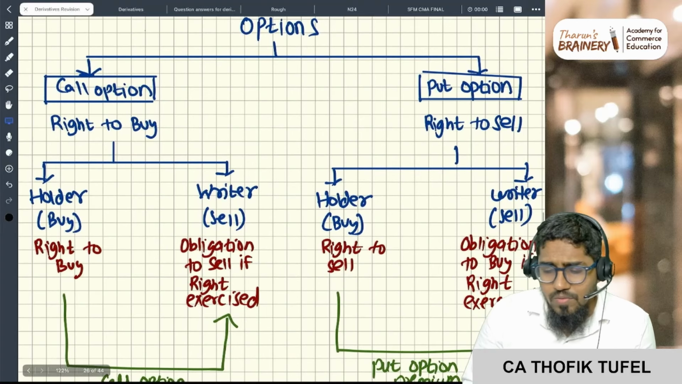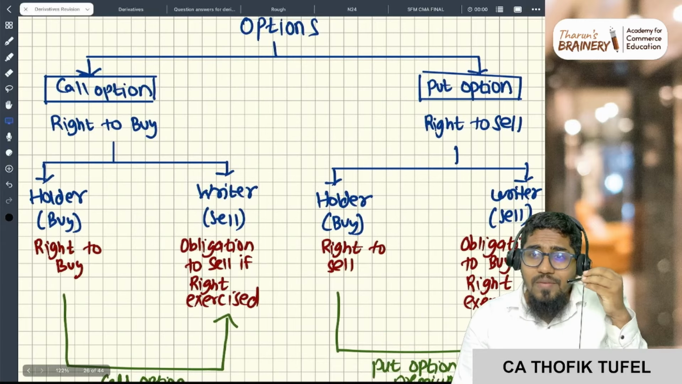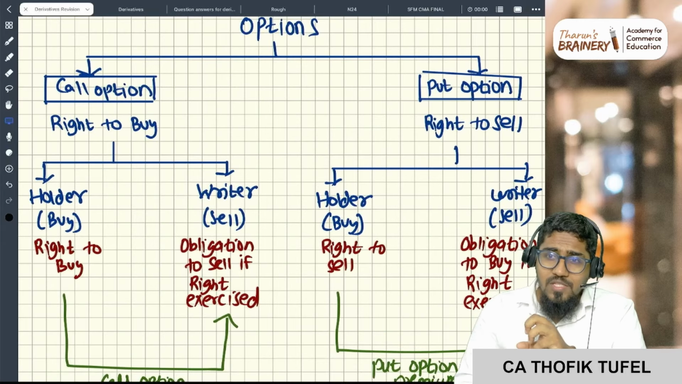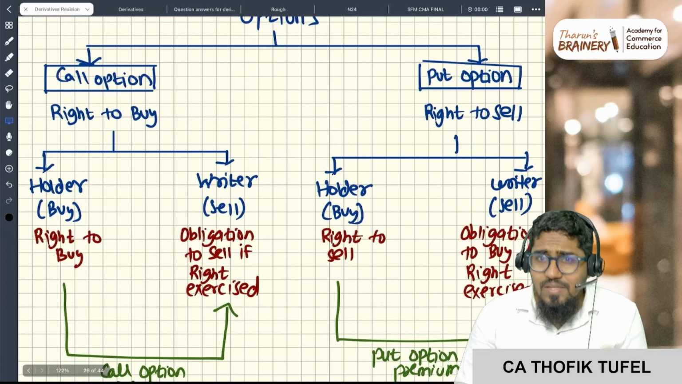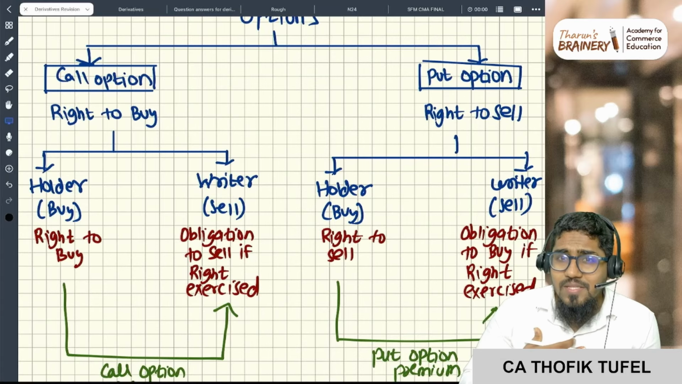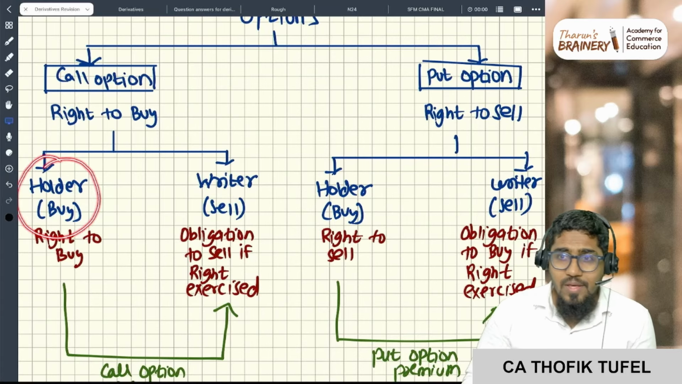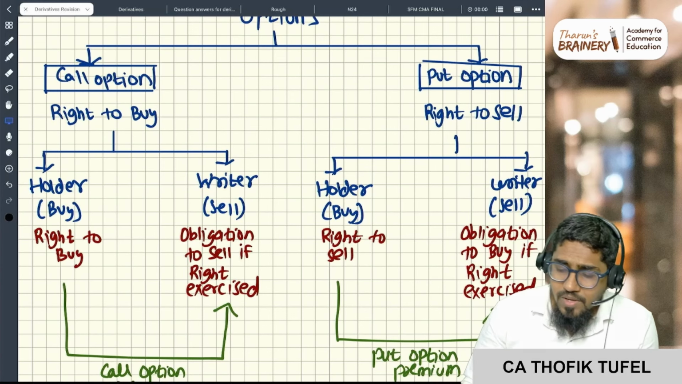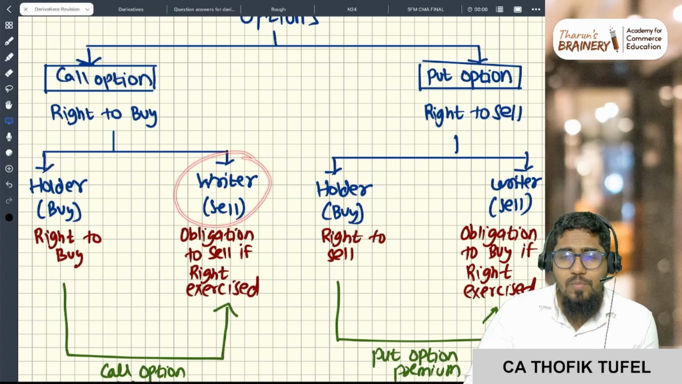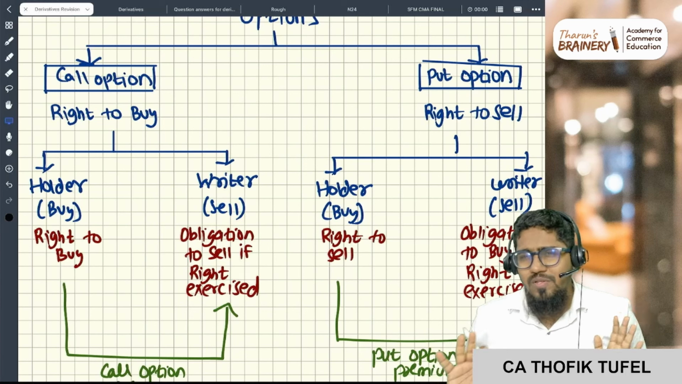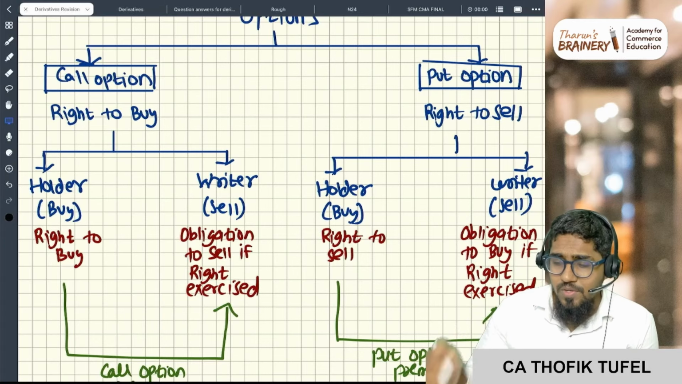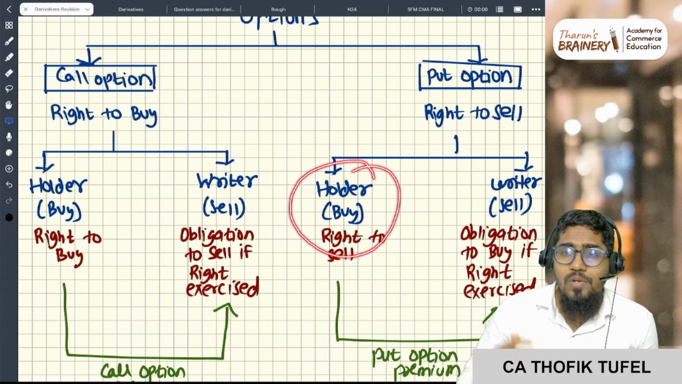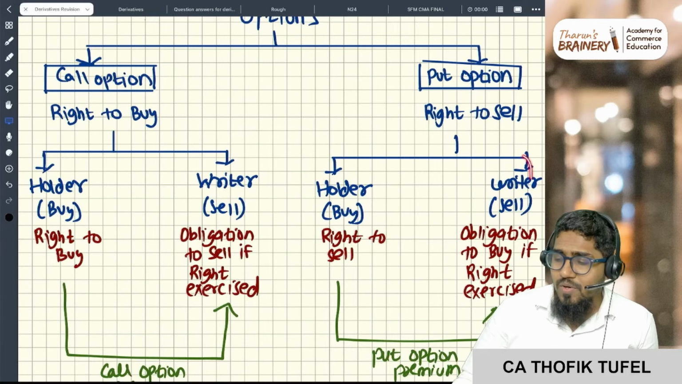Now, I can purchase the call option, and I can sell the call option. I can purchase the put option, and I can sell the put option. If I am purchasing the call option, I am the holder of the call option. If I am selling the call option, I am the writer of the call option. Similarly, if I am purchasing the put option, I am the holder of the put option, and if I am selling the put option, I am the writer of the put option.